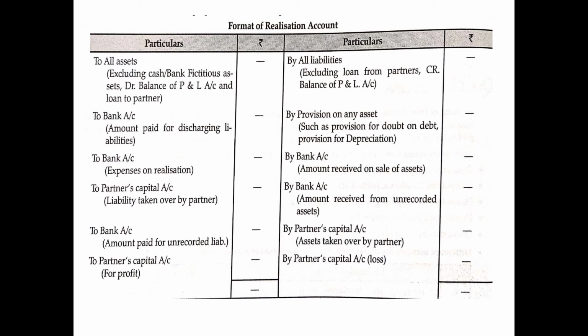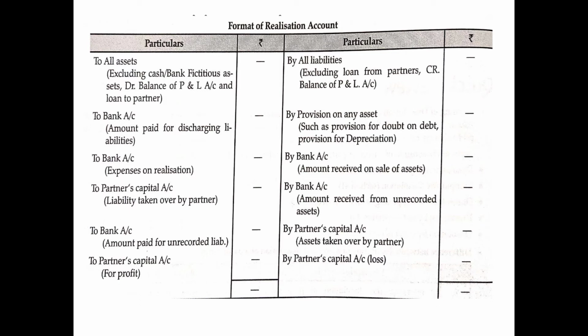After posting all the realization items, we will compare the debit side with the credit side. If the credit side is more than the debit side, since it is a nominal account, it means the income is more than the expenses, and therefore there will be a profit which will be distributed on the debit side among the partners in the profit sharing ratio.